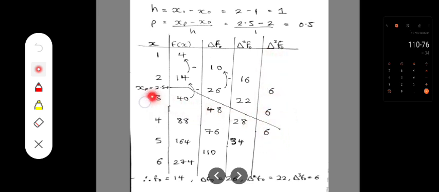The next thing is to write out the values we need in our formula. We need our f of 0, our delta f naught, our delta square f naught, and our delta cube f naught. So how do we get that? Right from this 2.5, our s subscript p, you can draw a straight line across the f of s data point, then slightly to the last entry this way.